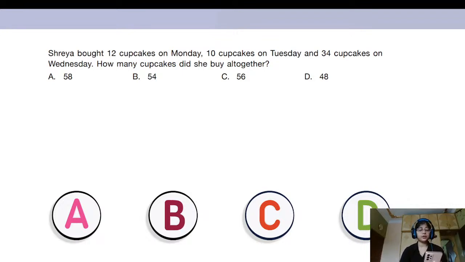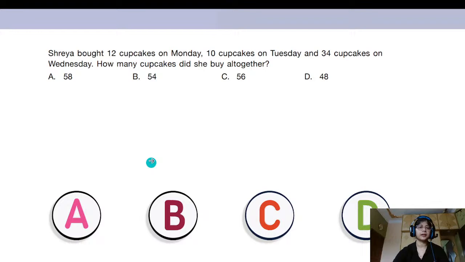Okay, we have an answer from Arya. She says that it's C. So Arya says that the correct answer is C, 56. Let's wait for Manal and Trijal and everyone else to answer. Quickly type in your answers in the chat box. Okay, we are going to start discussing the answer for this question.